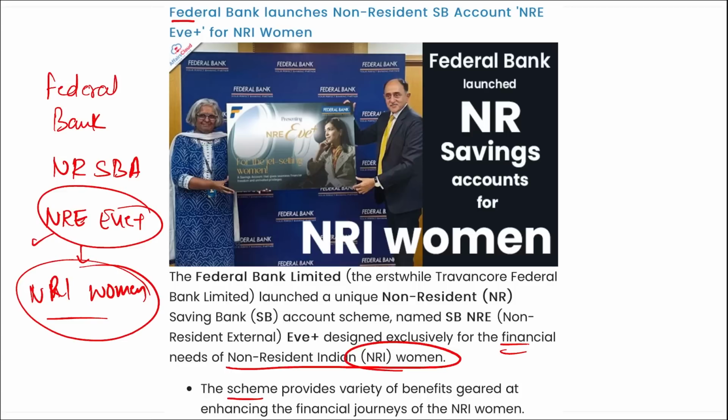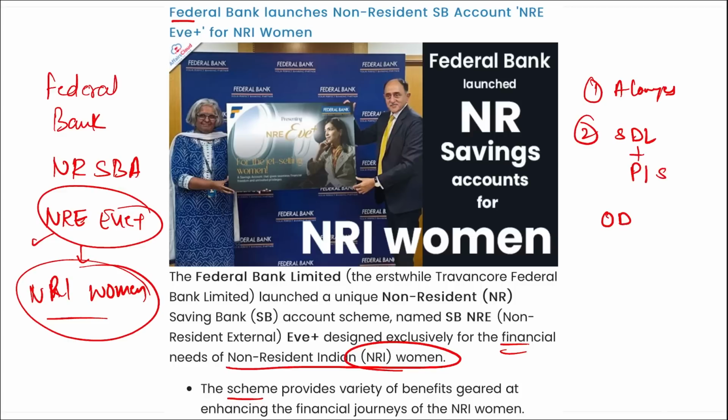For example, if we look at the benefits provided by the Federal Bank, customers will get free access to domestic as well as international airport lounges. Then this will provide exclusive discounts on beauty, healthcare, dining, shopping, travel and entertainment. Apart from this, a safe deposit locker and a portfolio investment service are also available at concessional rates.